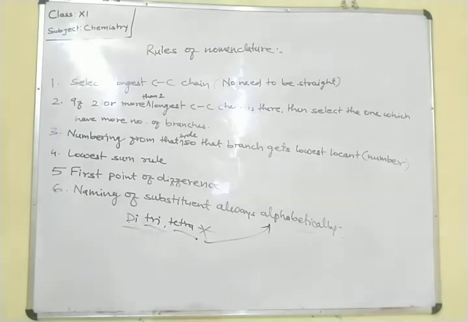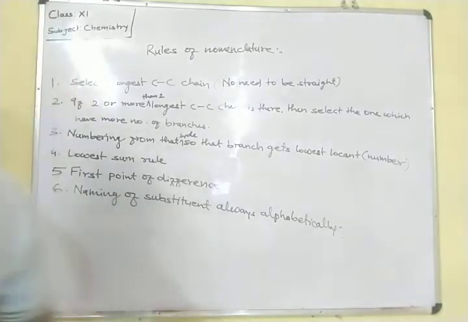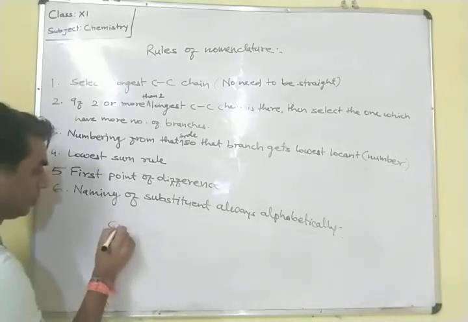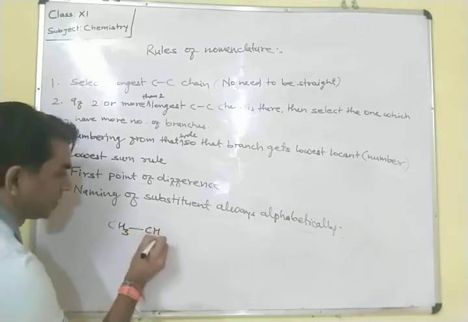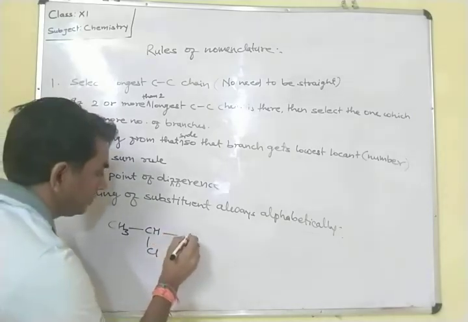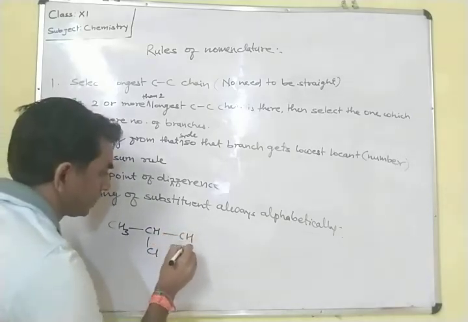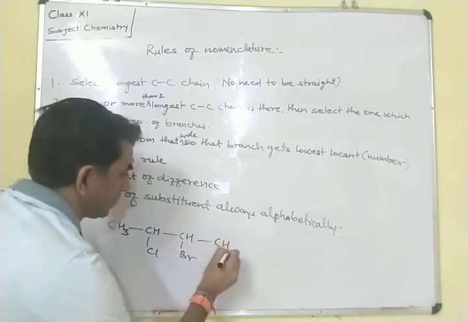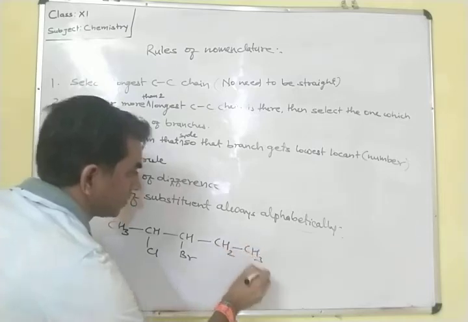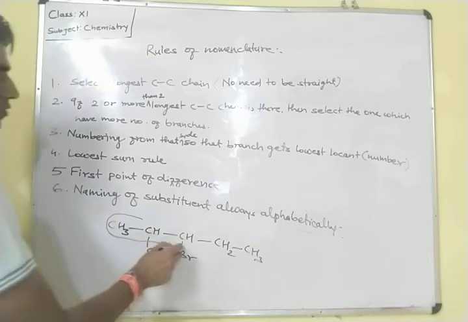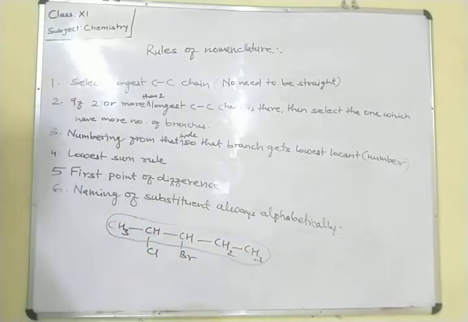One more example in this. Suppose chlorine and bromine are attached. Suppose here one chlorine group is attached on this side and one bromine is attached, CH2, CH3. First we have to select the longest carbon-carbon chain. So this is the longest carbon-carbon chain.